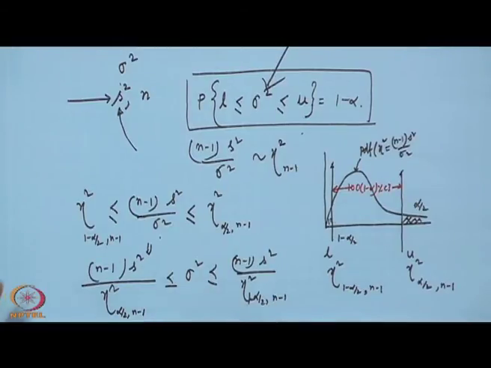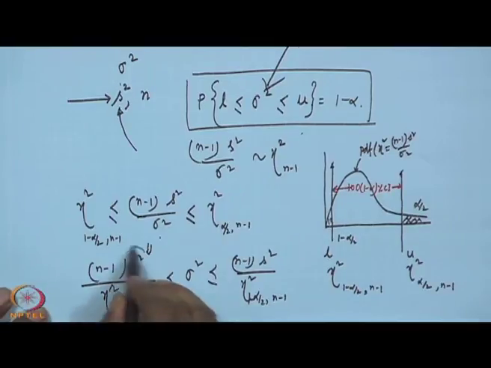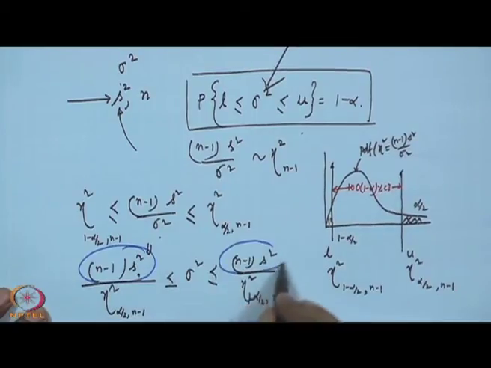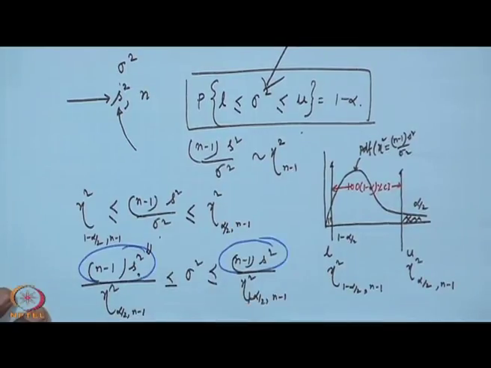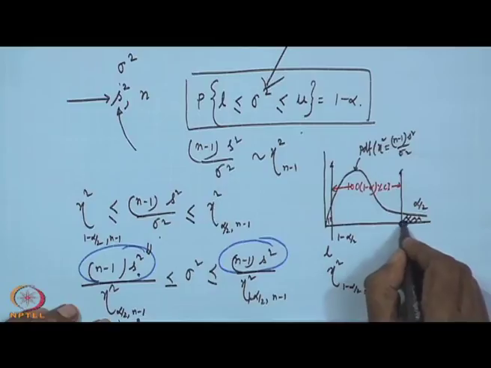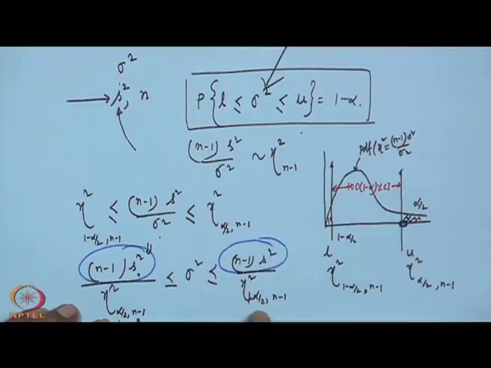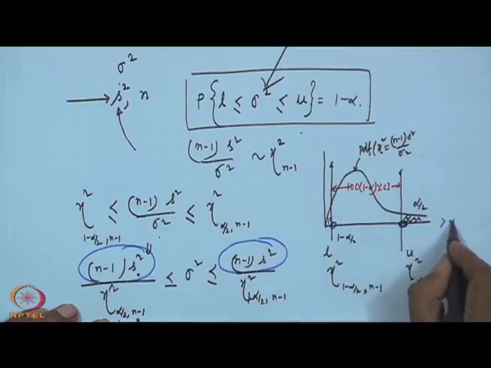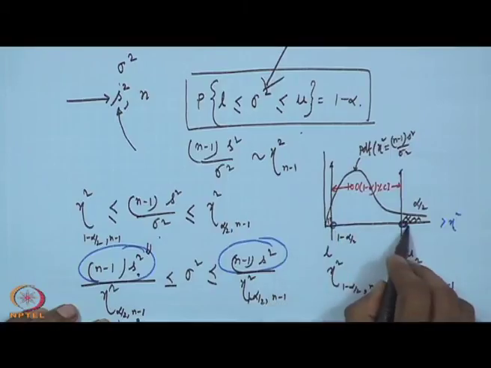Here you see the numerator is n minus 1 into A square on both sides, the same quantity. The difference is in the denominator, chi square alpha by 2, n minus 1 on one side and the other value on the right-hand side, and on the chi square axis, definitely this value is less than that value.